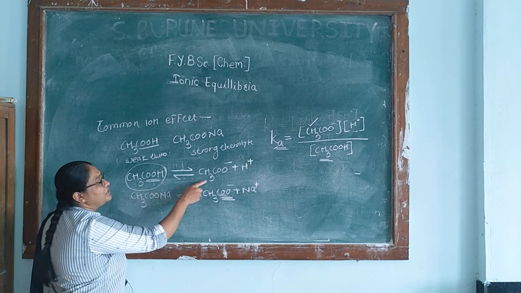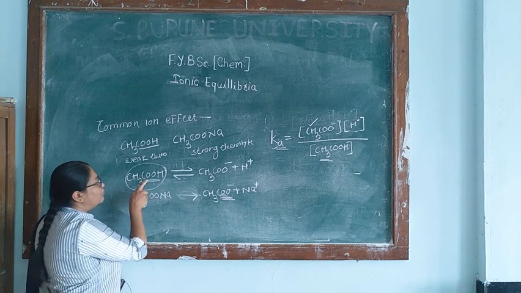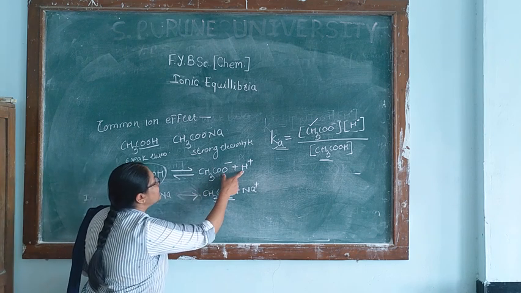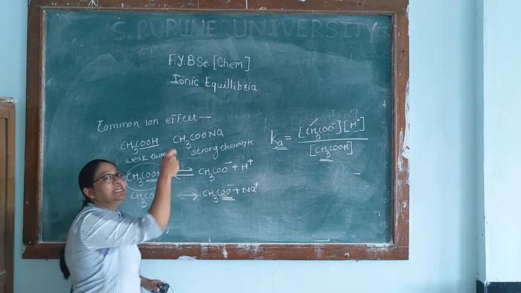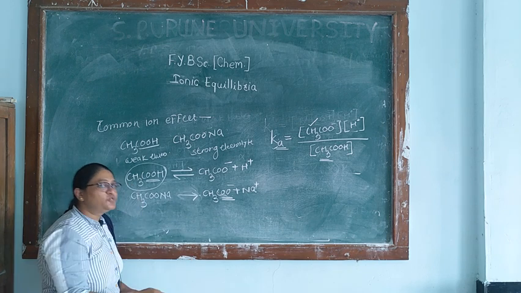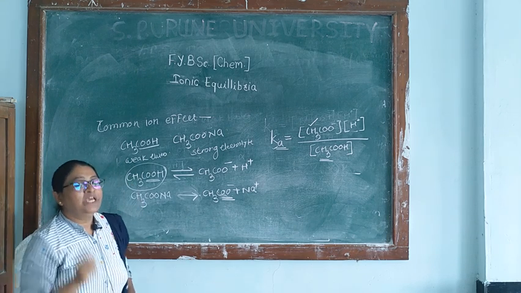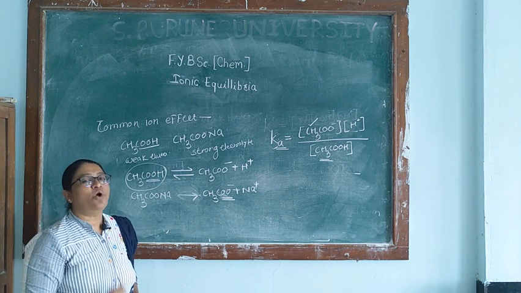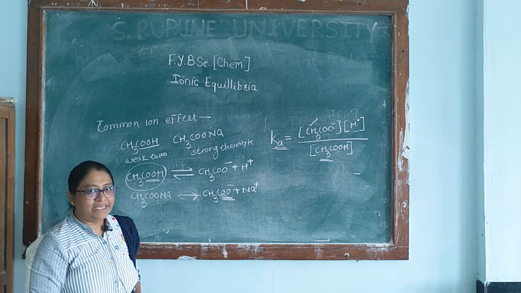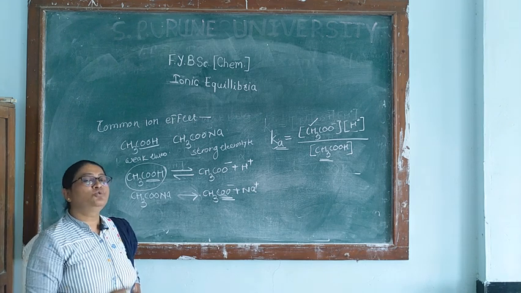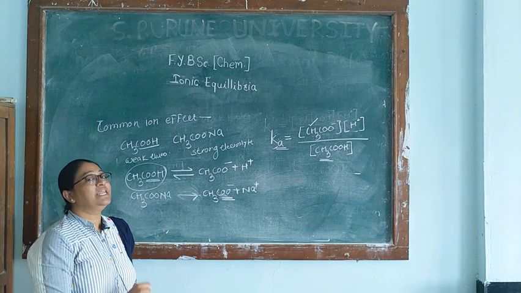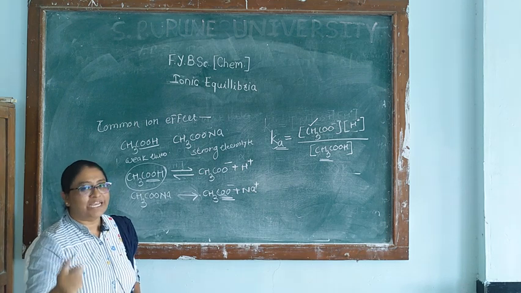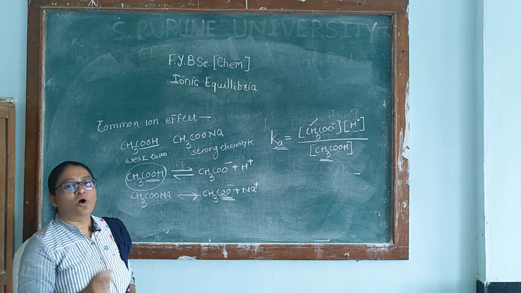The backward reaction will increase its rate and more of this will form, and therefore the concentration of these two ions decreases. This is what is called the common ion effect, which is simply defined as the dissociation of a weak electrolyte being suppressed due to the addition of a strong electrolyte having a common ion with the weak electrolyte.